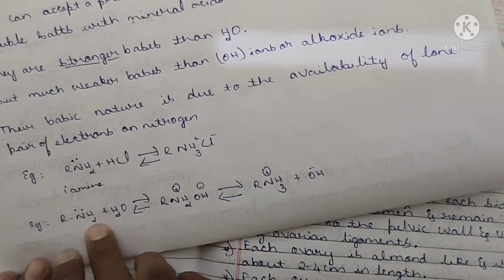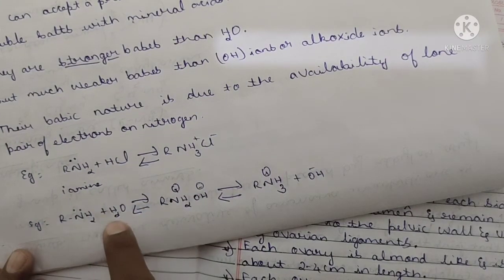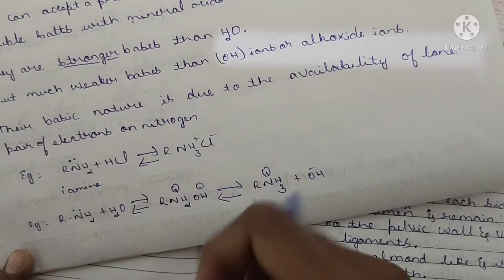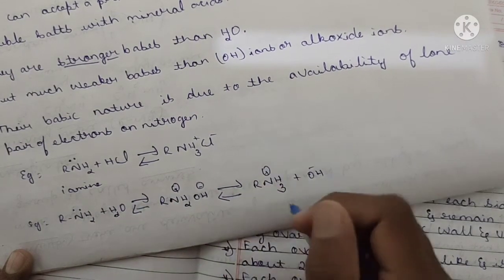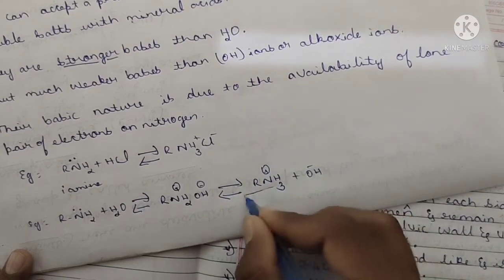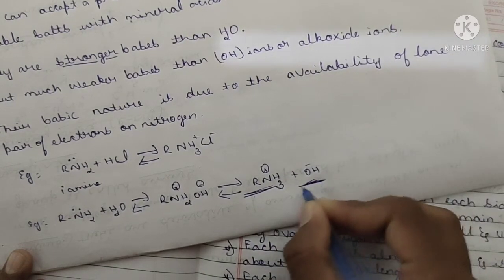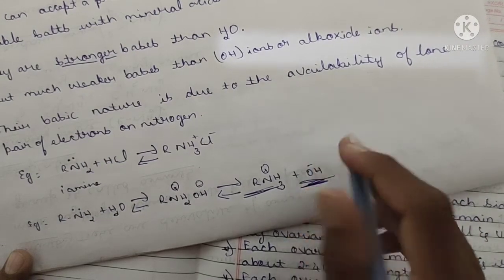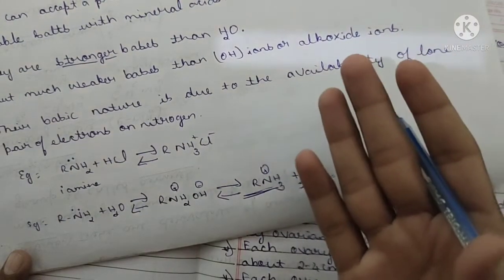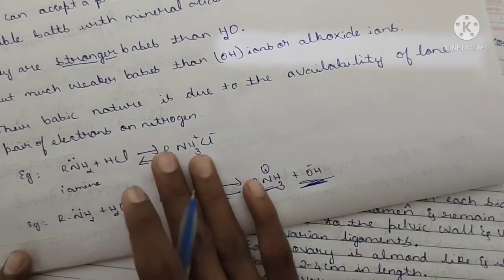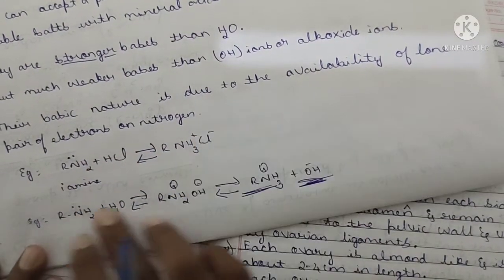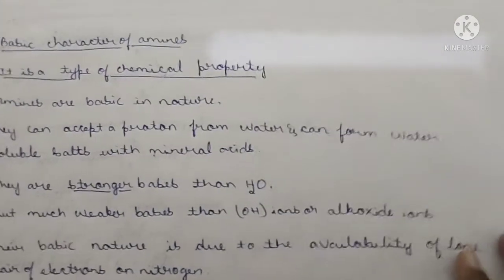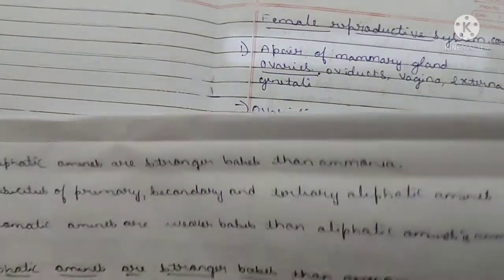See here, one more example. This is the primary amine. When it reacts with water, this NH2 will receive one proton from the water and form NH3 plus. They form RNH3 plus with the formation of a hydroxide ion. Hydroxide ion, OH minus, and alkoxide are stronger bases than the nitrogen. Got it? You practice these reactions. This is some description on the basicity of the amine.